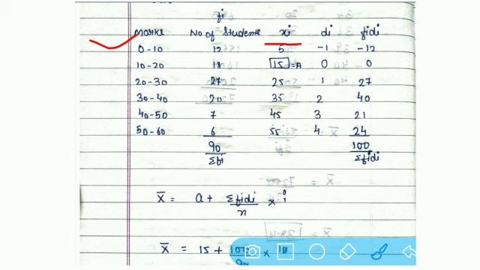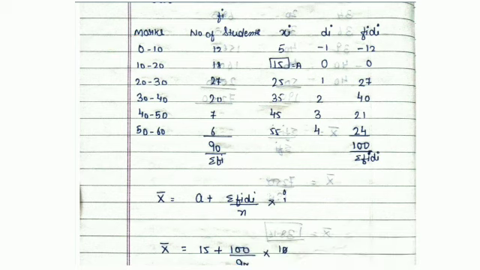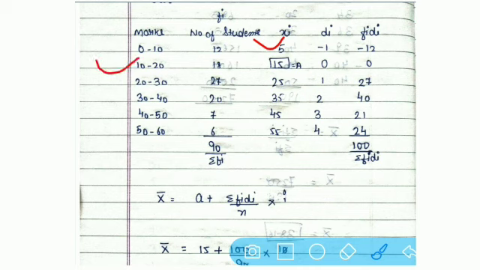Next is 10 plus 20 divided by 2, so the answer is 15. Third is 20 plus 30 divided by 2, 25. 30 plus 40 divided by 2, 35. 40 plus 50 divided by 2, 45. 50 plus 60 divided by 2, 55. First of all, we have to calculate x.